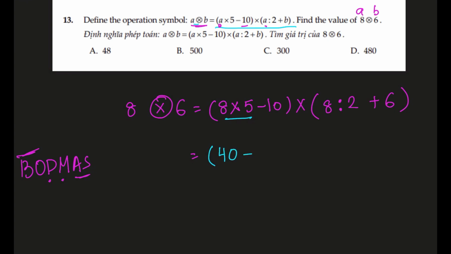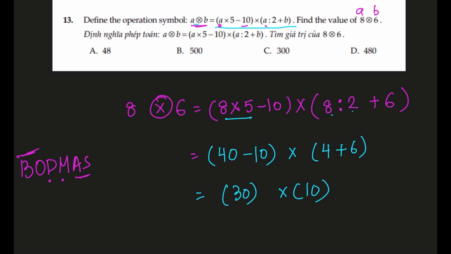8 times 5 is 40, take away 10, times 8 divided by 2 is 4, plus 6. All right, let's work it out. That's 30 times 4 plus 6 is 10, which is 30 times 10 is 300. We found our answer, which is C. C is our answer for this question.